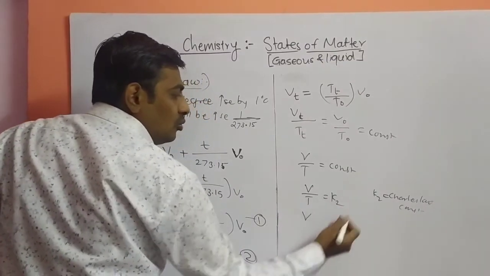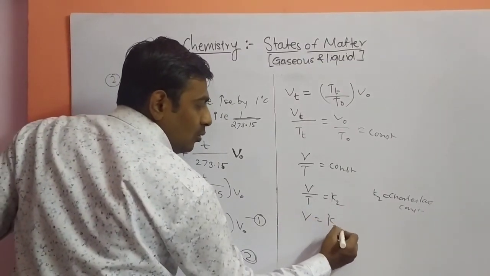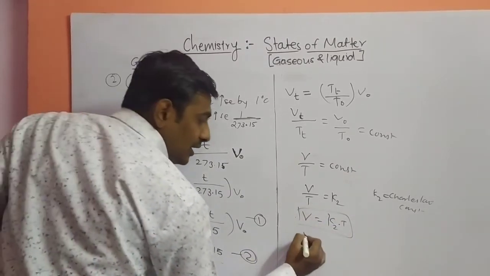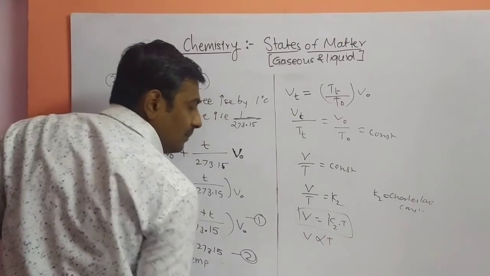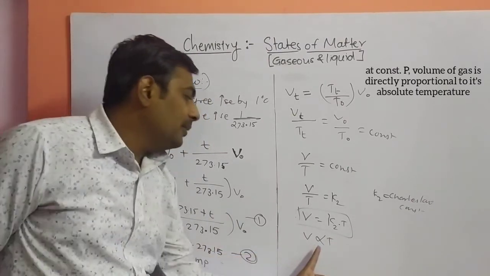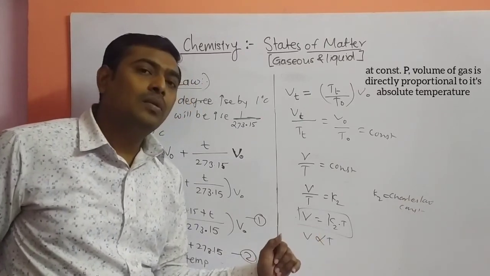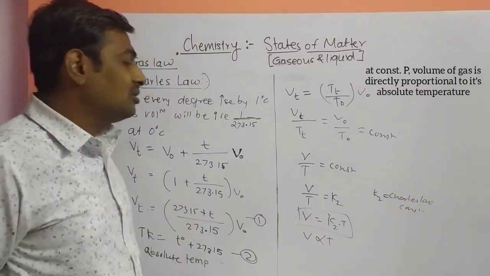We can substitute to this side, so what will we get? V equals K2 into T. Or this equation can also be written as V is directly proportional to T. When you remove the proportionality symbol, we write the proportionality constant, that is K2. So what is your statement about Charles law?